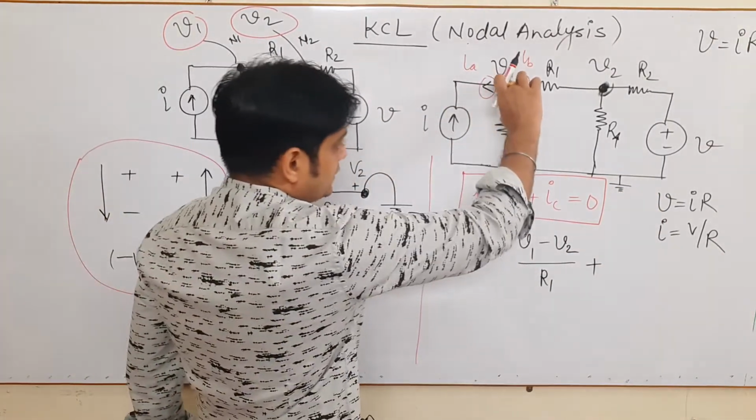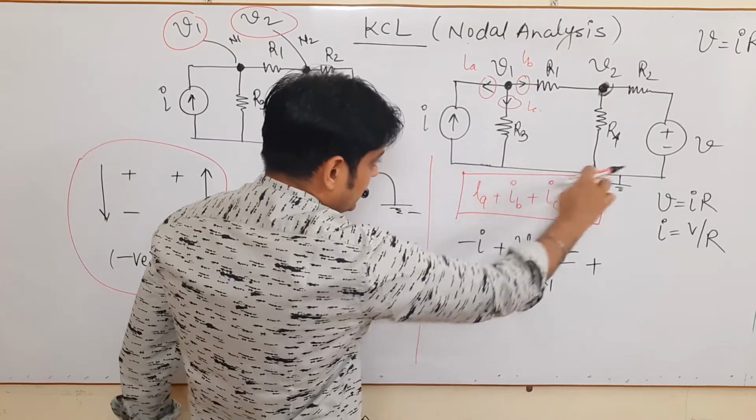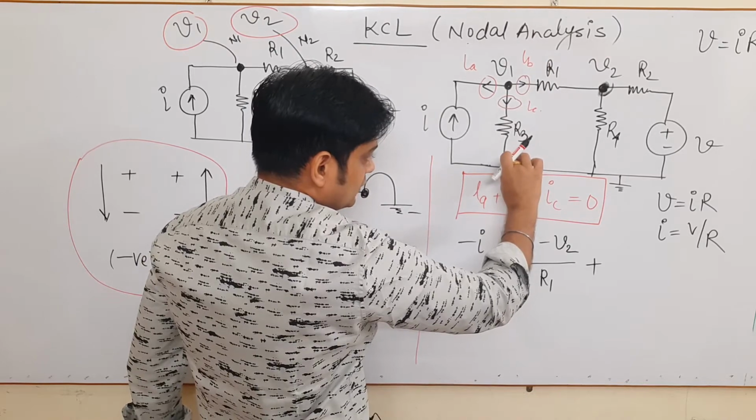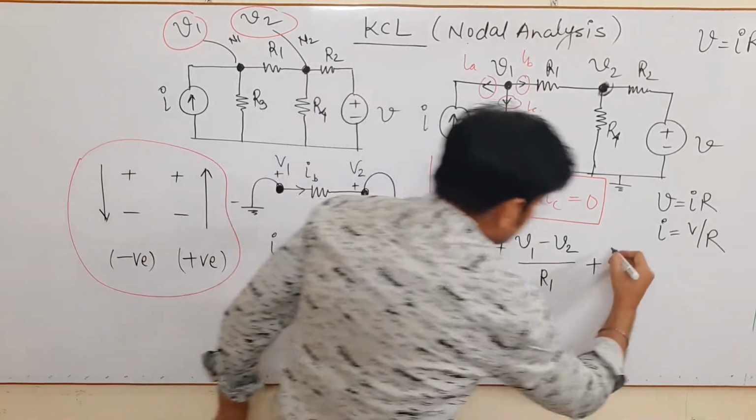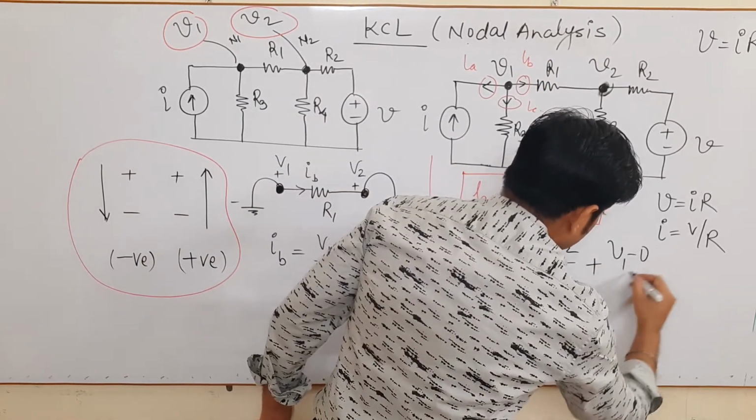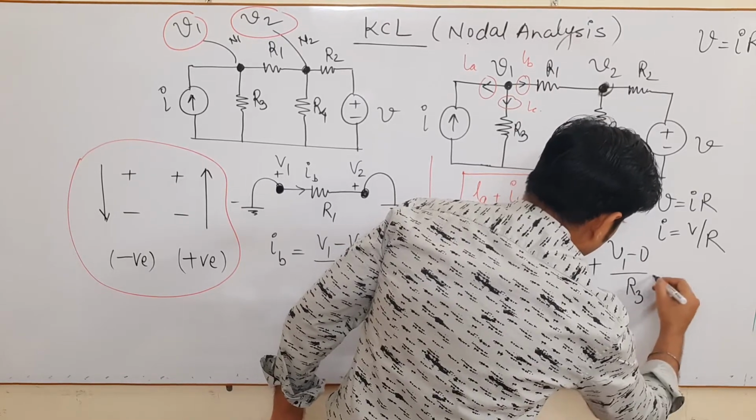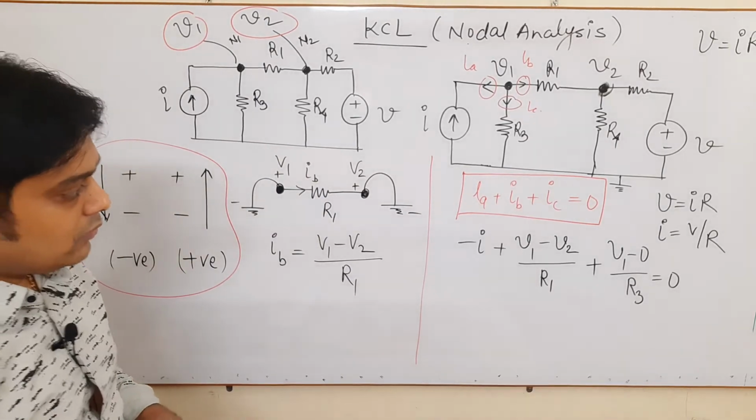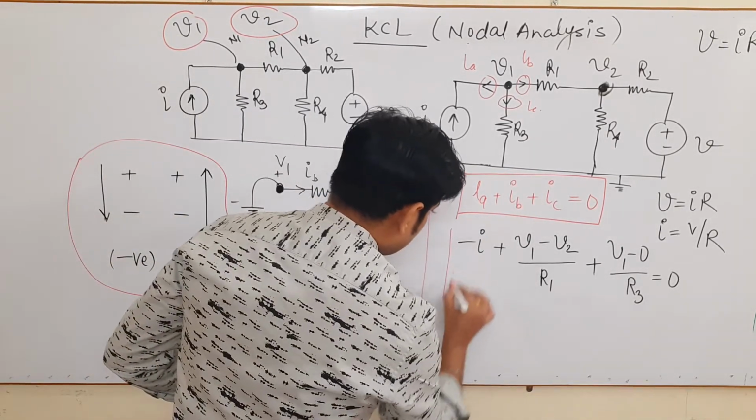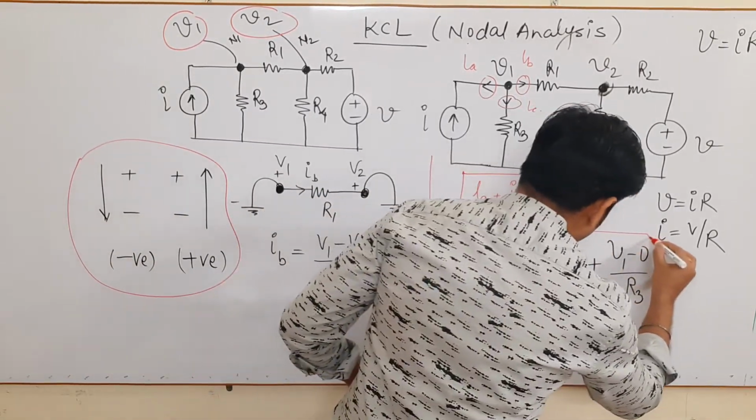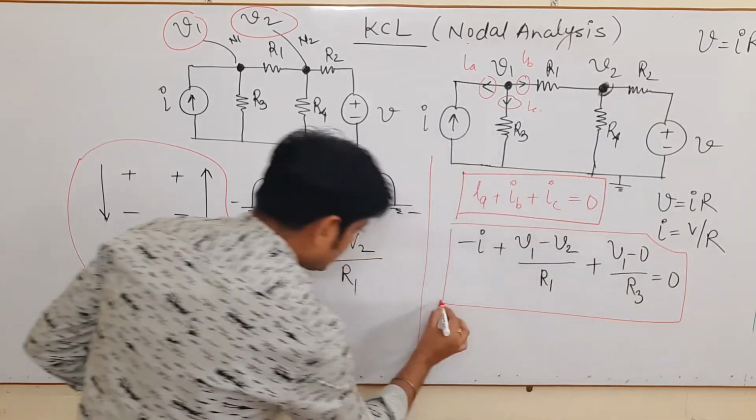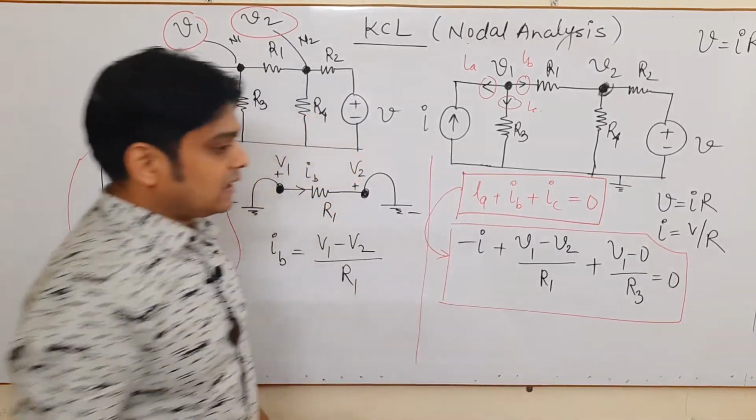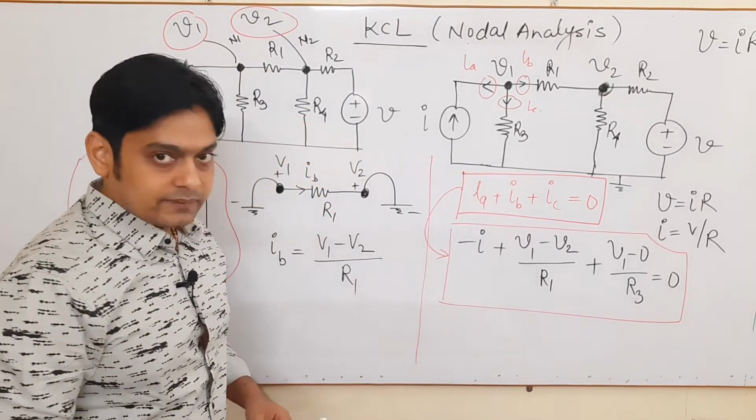Whatever the voltage you find in this branch, here it is V1 and the potential is 0, so V1 minus 0 upon R3. So this is your equation for IA plus IB plus IC, which should be equal to 0.